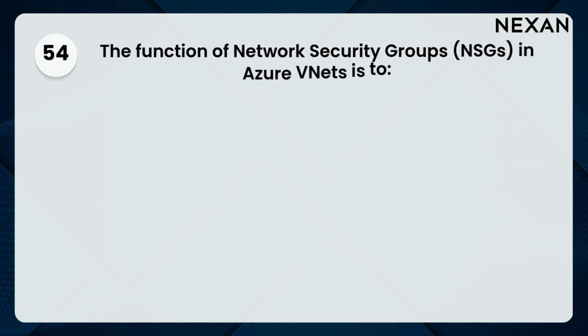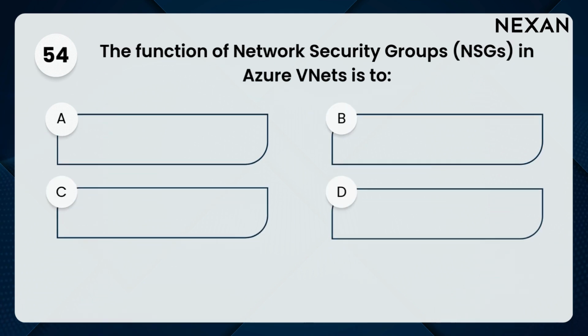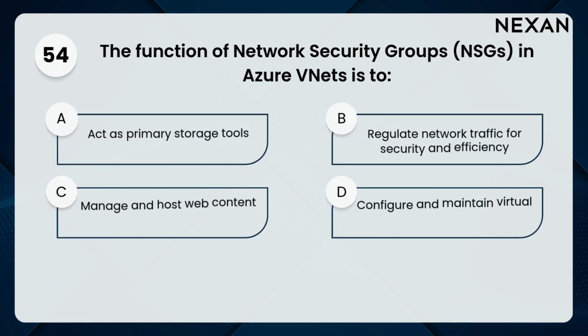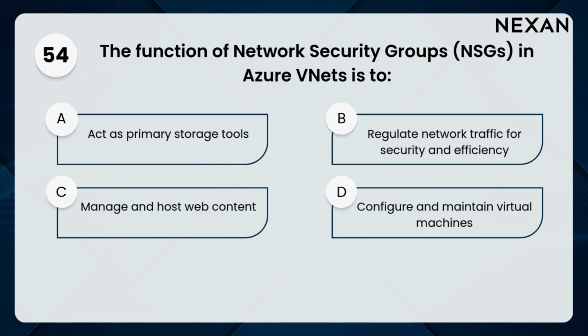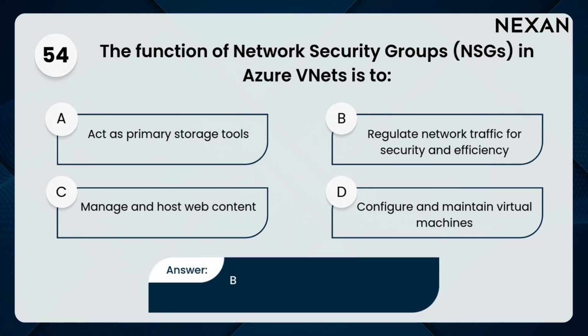54. The function of network security groups, NSGs, in Azure VNets is to A. Act as primary storage tools, B. Regulate network traffic for security and efficiency, C. Manage and host web content, D. Configure and maintain virtual machines. Answer: B. Regulate network traffic for security and efficiency.